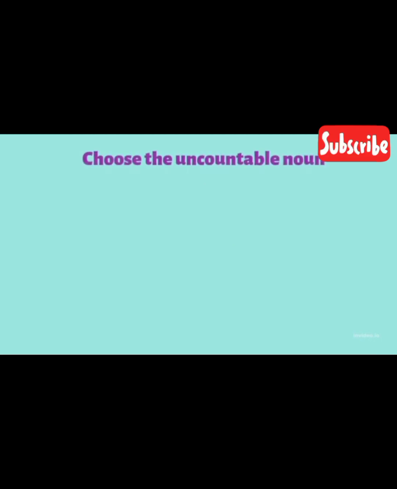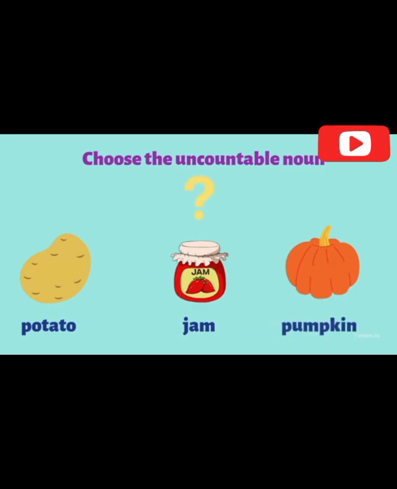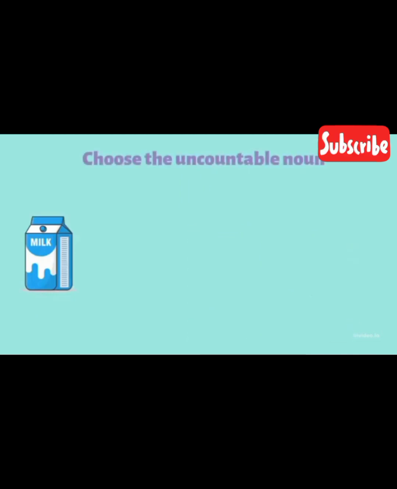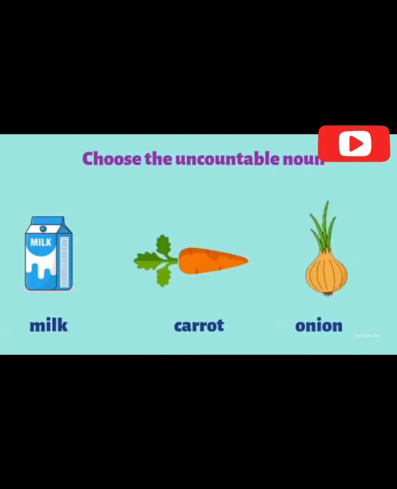Game. Choose the correct answer. Choose the uncountable noun. Potato, jam, pumpkin. Jam. Milk, carrot, onion. Milk.